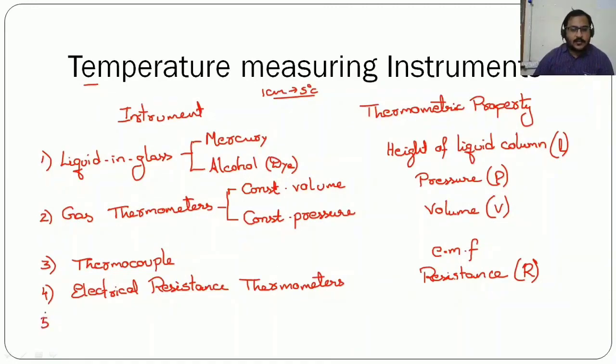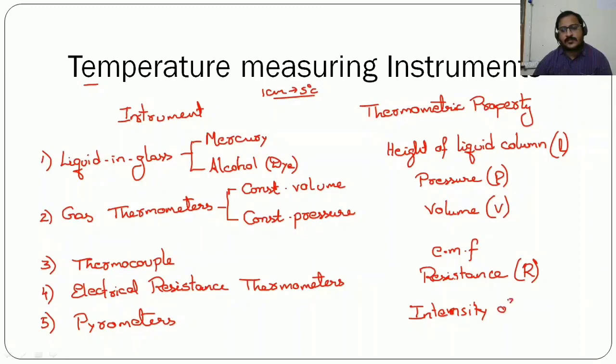Then suppose in order to measure very high temperatures, we can't use these thermometers or devices. Then we should go for some devices called pyrometers. So these pyrometers are the devices in which, based on the intensity of radiation, we will be able to measure the temperature.